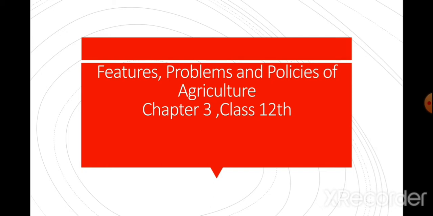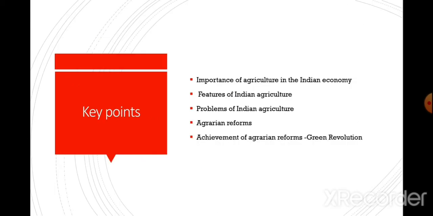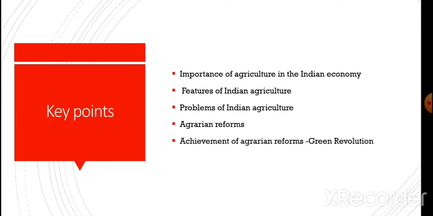Today we are going to discuss chapter 3, that is features, problems and policies of agriculture. In this chapter we will discuss the Indian agriculture sector in detail. Now, what are the key points?